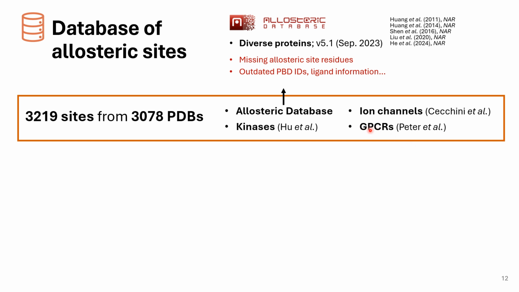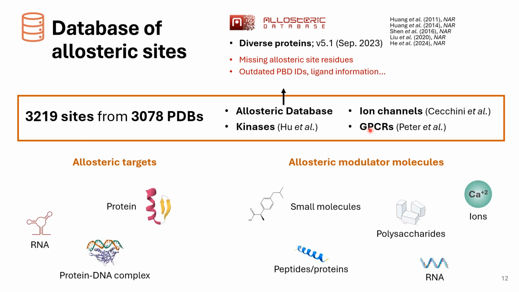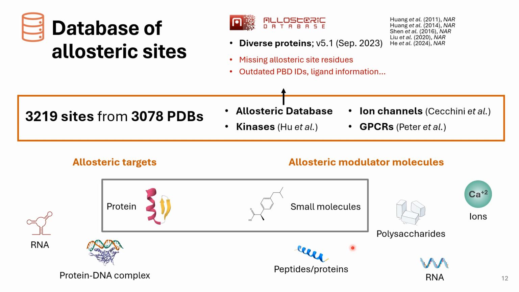Some insights into this database is that most allosteric sites are found in proteins, but there are also some annotated sites on other types of structures, and many types of molecules can be allosteric modulators. However, for our training data, we select only allosteric sites found in protein structures and that are formed by small molecules.